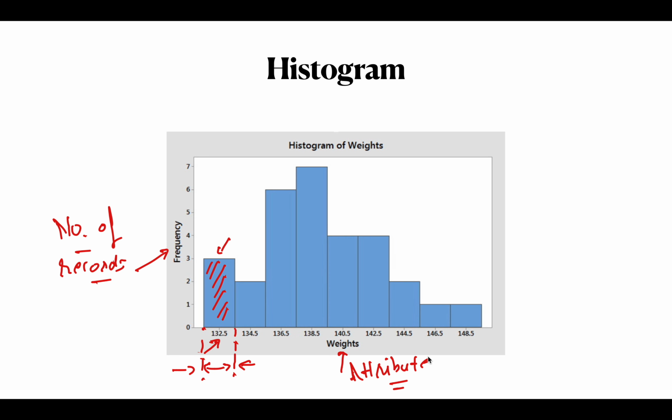We can see that the maximum number of students in the class have weight in this range. This is also called the mode. What is the mean? How can we calculate the mean? If I multiply the frequency with the average weight of each bin, and then divide by the total frequency.